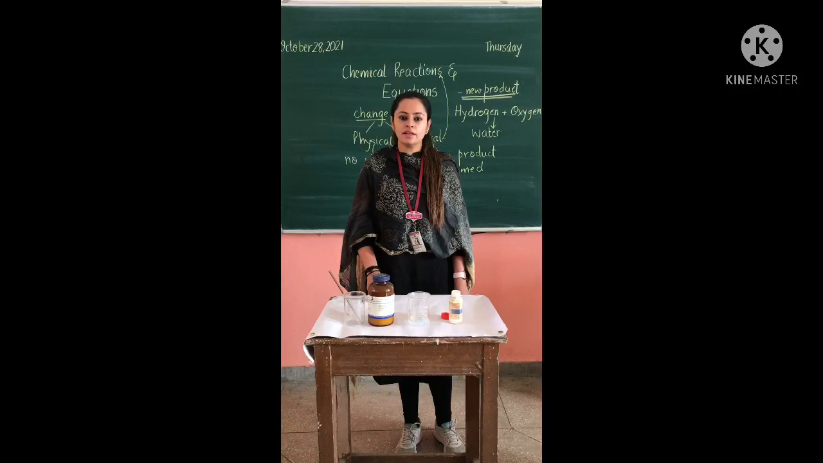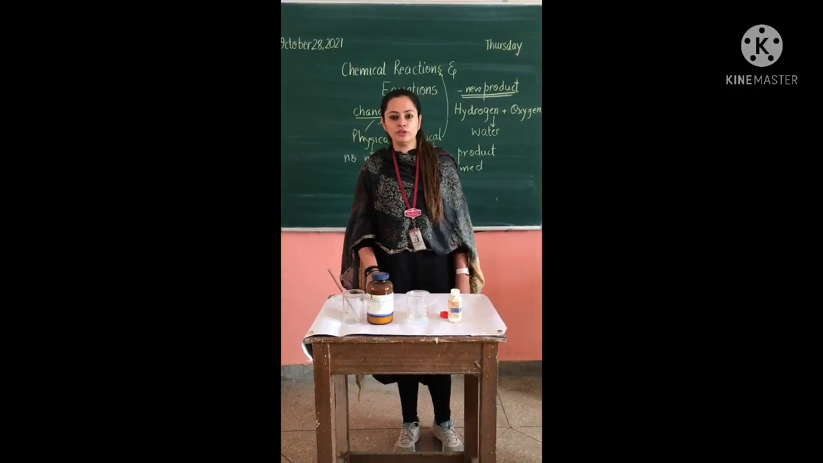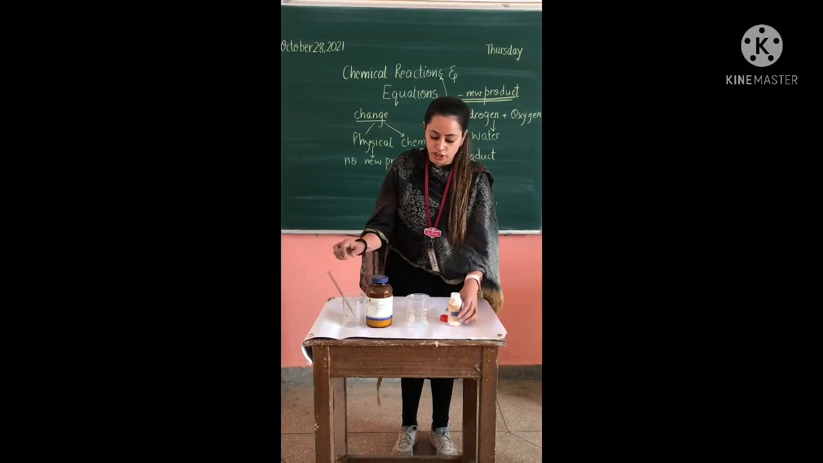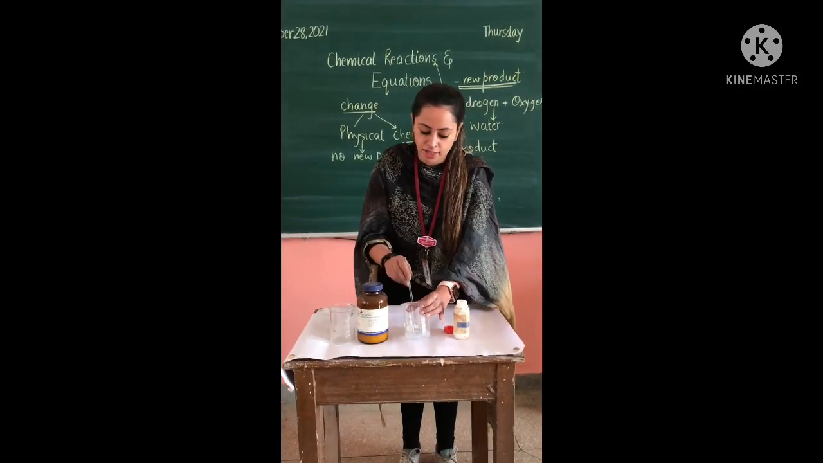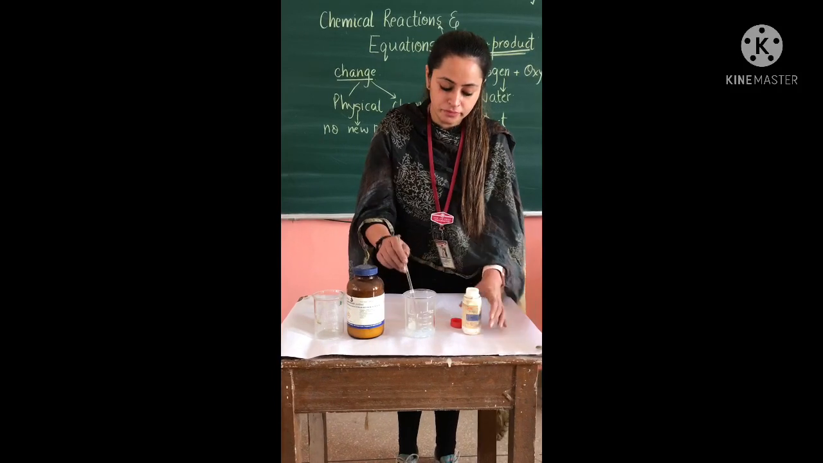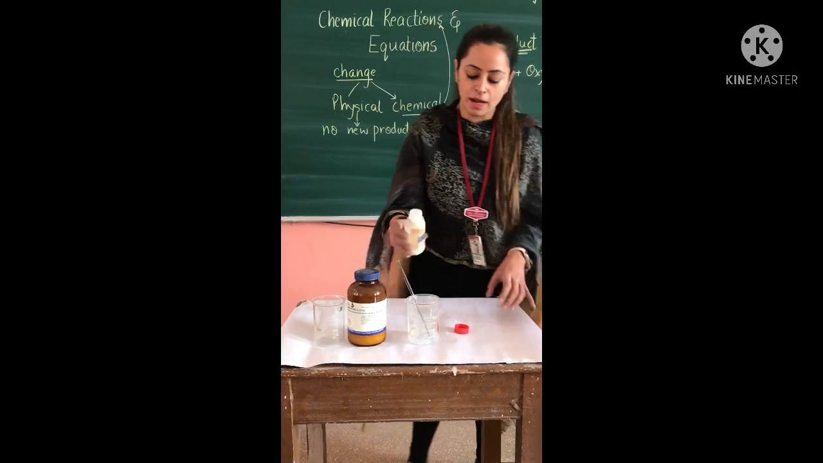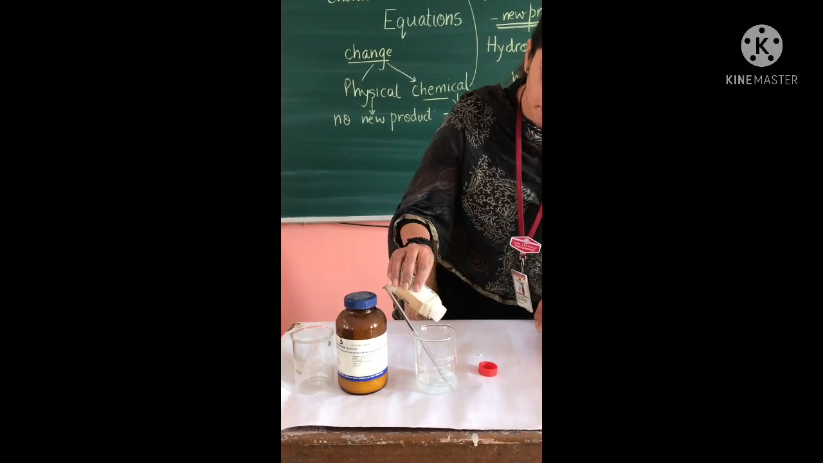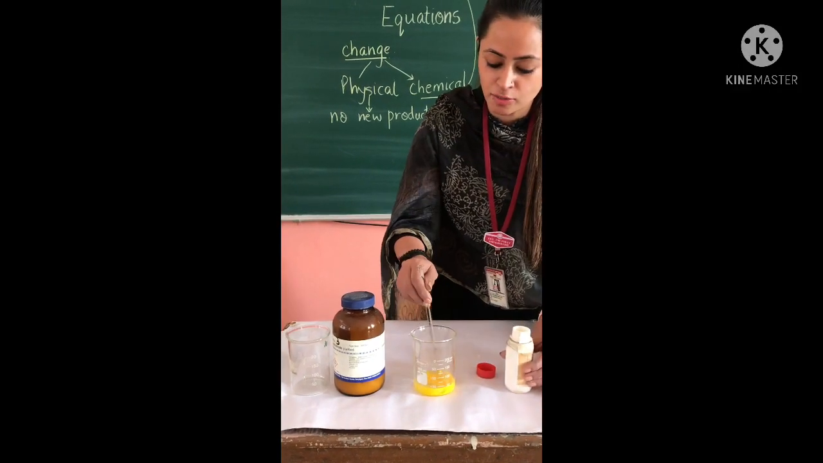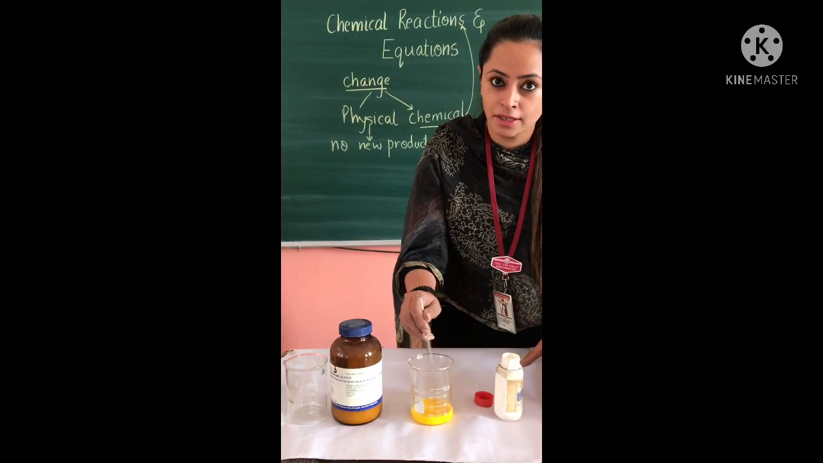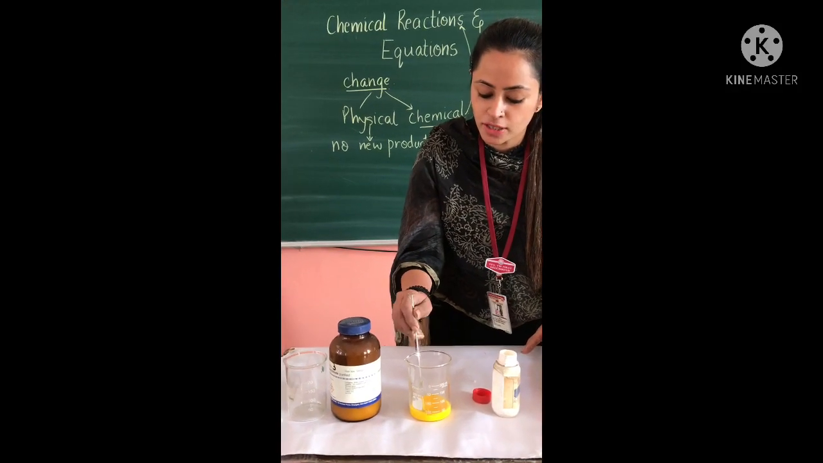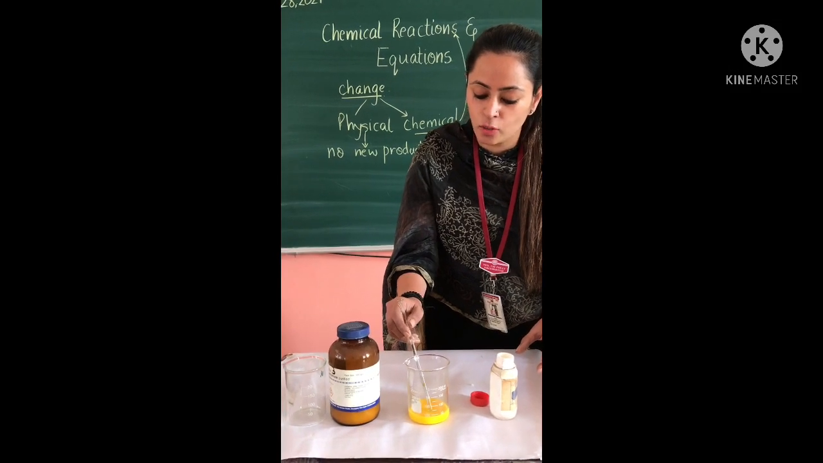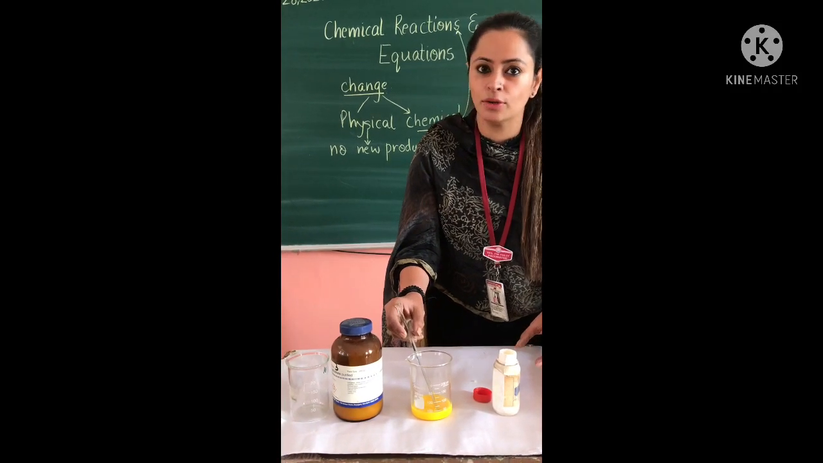Now let us do a small activity to see the beautiful change in color. In that, we are taking lead nitrate and potassium iodide. So here I have mixed lead nitrate in water, and now I will add potassium iodide to it. See, such a beautiful change in color we have observed. A yellow colored precipitate is formed. Can you see, the white color has changed to yellow color.